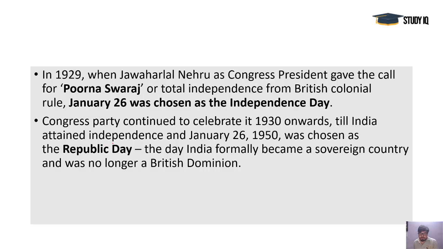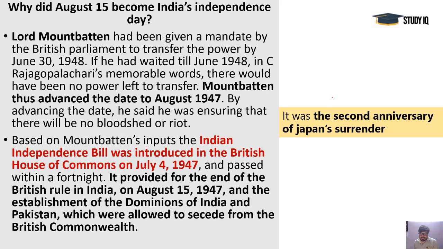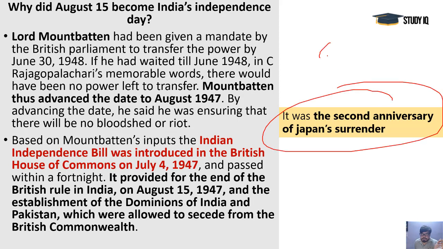It was the day when the Japanese surrendered 2 years back. So it was the anniversary of Japan's surrender. On 6th and 9th of August, nuclear bombs were dropped on Hiroshima and Nagasaki in Japan in 1945. After 6 days, on 15th of August, they surrendered. So that was the day taken by Lord Mountbatten, and it was all done.